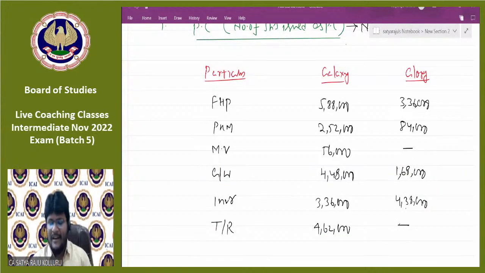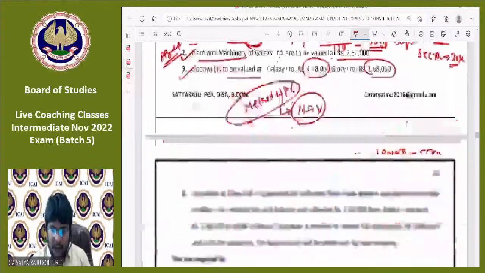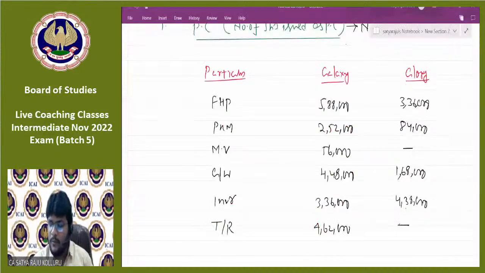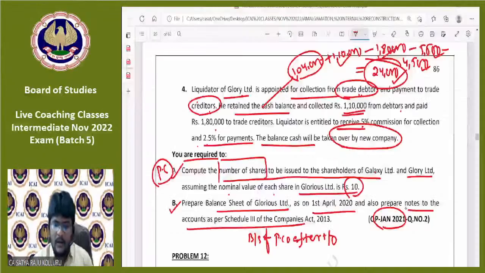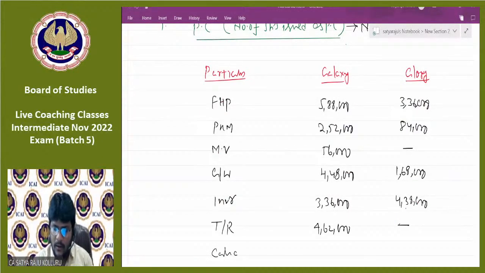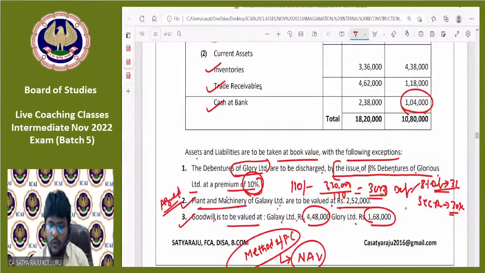What is the reason, sir? The trade receivables of the Glory Limited are ultimately realized by whom? Liquidator. That means such trade receivables and trade payables are not at all taken over by Glorious Limited, that is the purchasing company. That's why put it nil. Then after trade receivables, cash at bank. For Galaxy, nothing was mentioned, means total cash is taken over by whom? Purchasing company. What about Glory, sir?